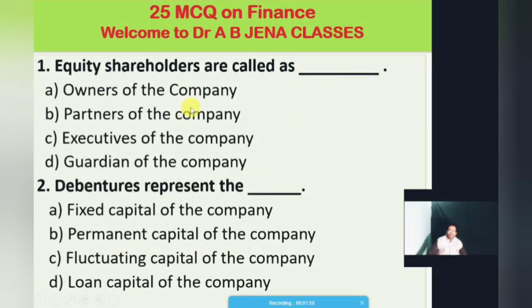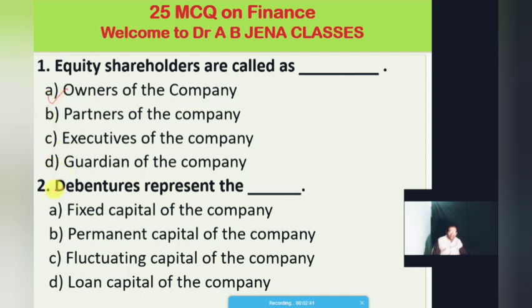Dear friends, we will discuss 25 MCQs on business finance or financial management. The first MCQ: equity shareholders are called as. There are four options. Guess, dear friends. A, owners of the company; B, partners of the company; C, executives of the company; D, guardian of the company. The right answer is the owners of the company. Equity shareholders are known as the owners of the company.